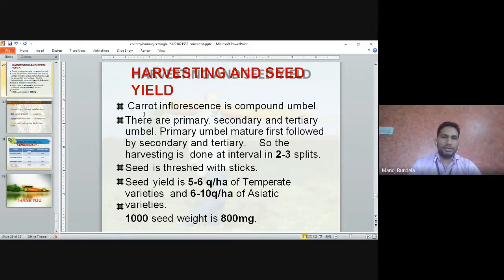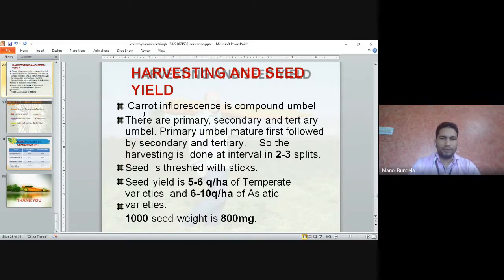Harvesting and seed yield: the carrot inflorescence is a compound umbel. There are primary, secondary and tertiary umbels. The primary umbels mature first, followed by secondary and tertiary. So harvesting is done in 2 to 3 splits, at an interval of 2 to 3 days.